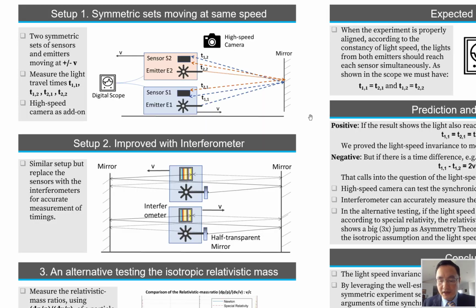So here is the picture of the experiment setup. Two same sets of emitters and sensors move from the same position at the same speed, but in different directions. A digital scope is used to measure the light traveling from each emitter to each sensor, so there are 4 timings to be measured, T11 to T22.